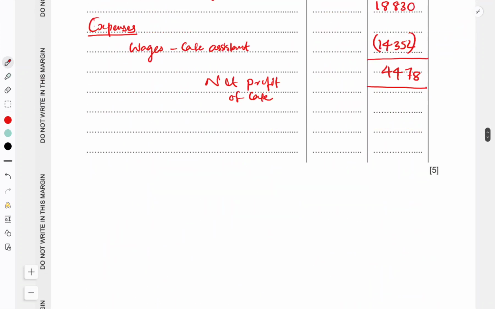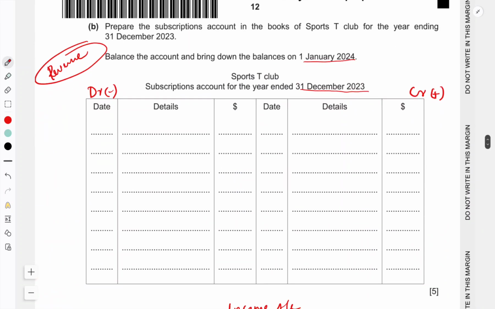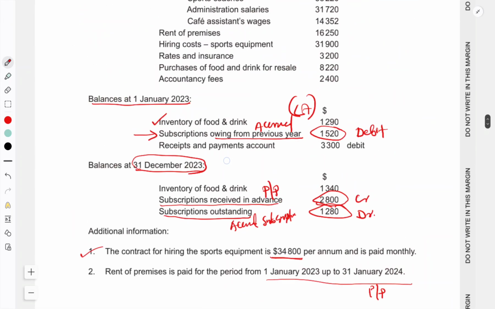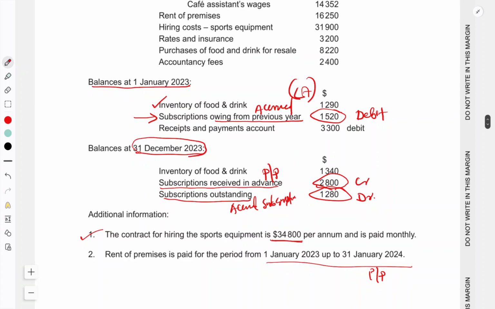So write in the debit side as balance brought down. Balance brought down 1520. The date is the opening balance, on 2020 January 1, isn't it? Next, so we took that one, opening balances. Opening balances done.